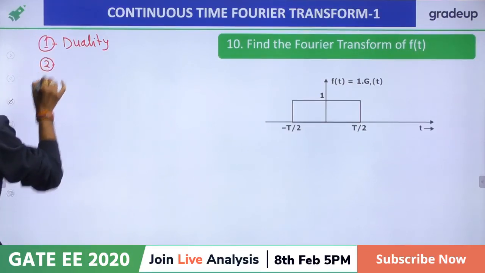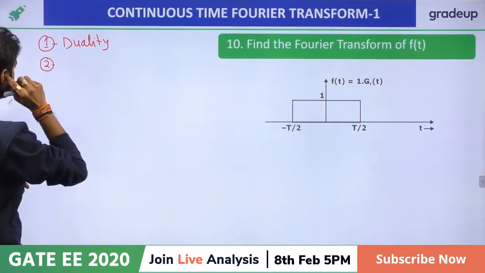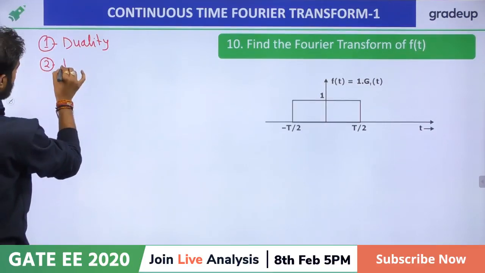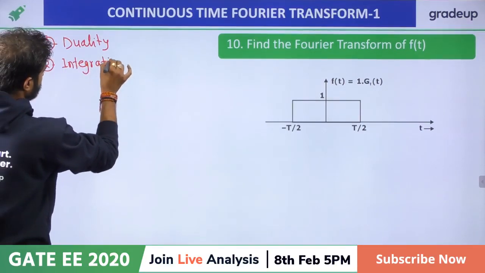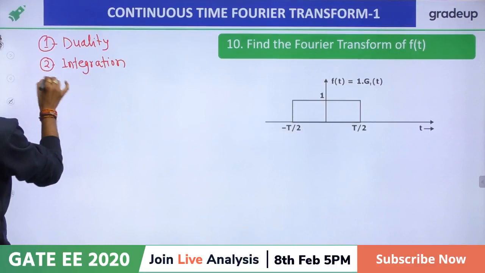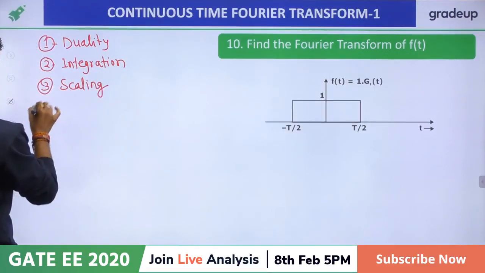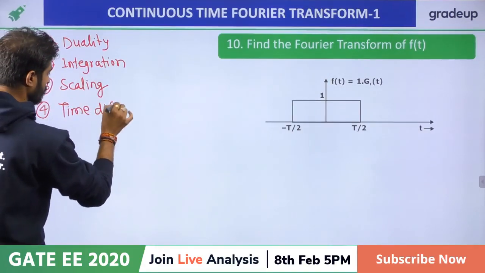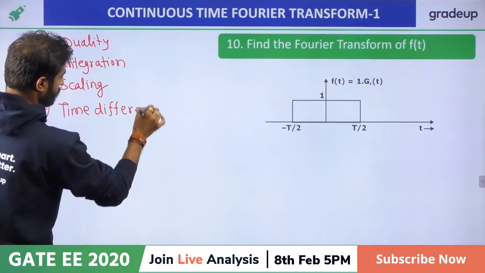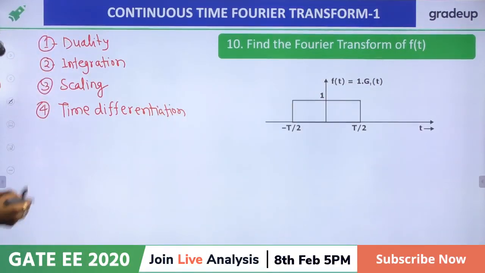The second important property for the Fourier transform is the integration property. The third important property is the scaling property. And the fourth one is the time differentiation property. Right, time differentiation and frequency differentiation also are very, very important, right?